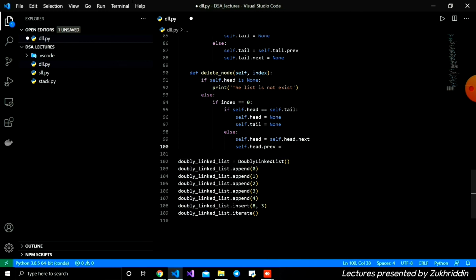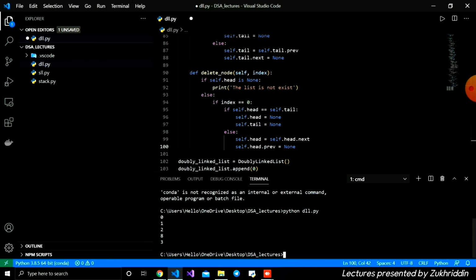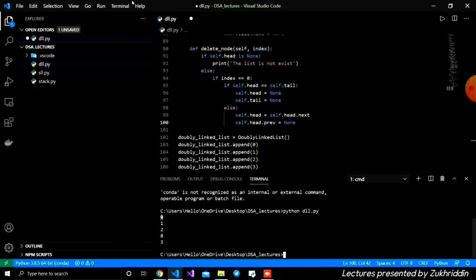Let's say I'm going to delete the 0. It means I'm deleting the first node, and 1 will become the first after the deletion of 0. In this case 1 has pointers, so we can access from 1 to 0, because in a doubly linked list we can access from the second node to the previous one. In this case, the previous one is the first node. From the previous we can access 0.